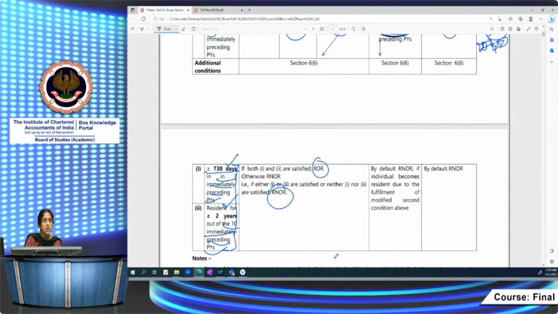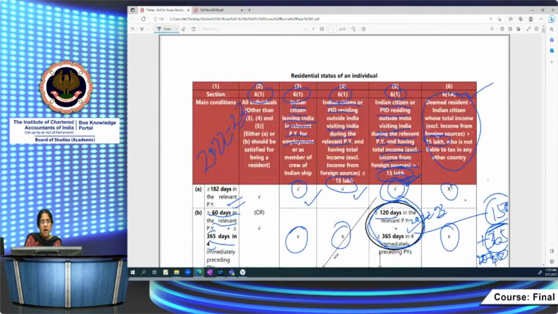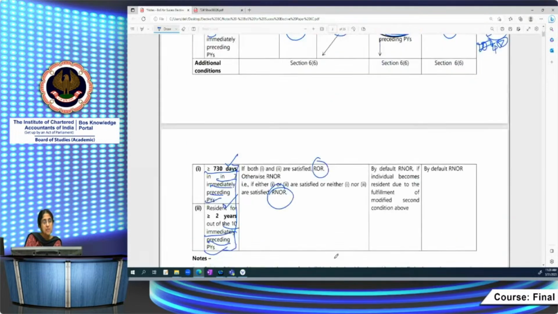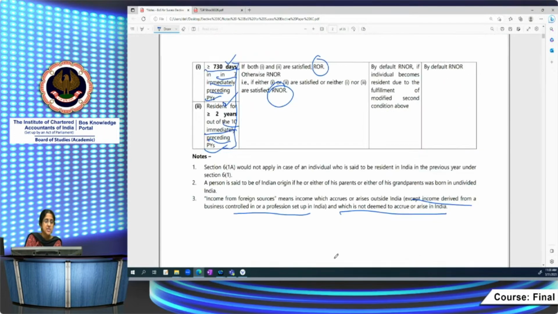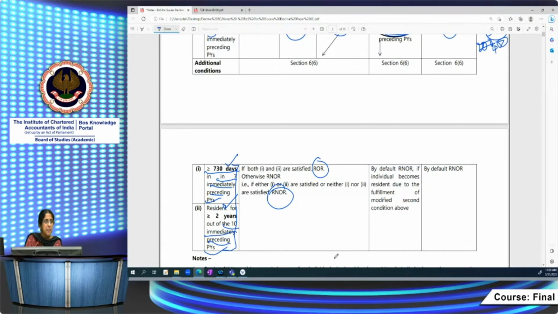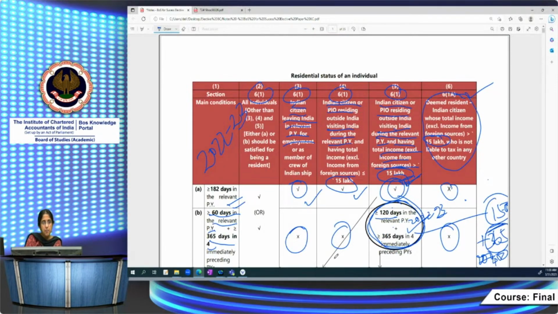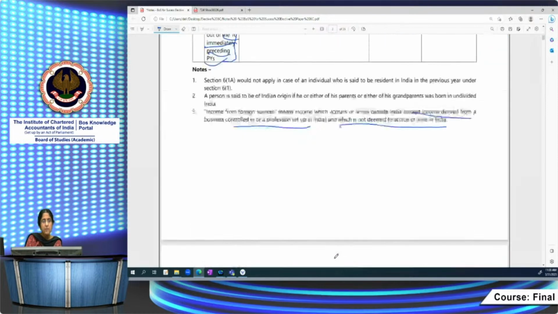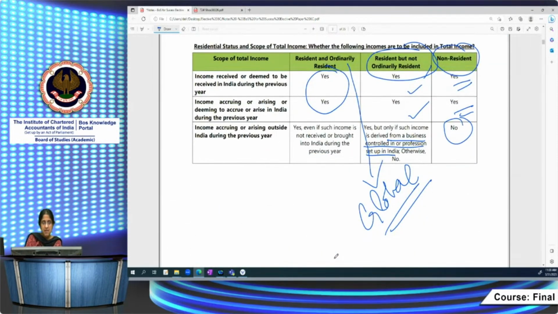Please ask your doubts. Are you clear? At least answer this question. Are you clear with the concept of residential status? Because I'll be proceeding to black money, residential status under black money now. Please let us know whether you have followed this, any doubts in this particular portion. We are looking forward to your participation. So if there is no query, I will take that everybody has understood. Okay, I'll proceed to black money. In case you have your query, please send it to us.